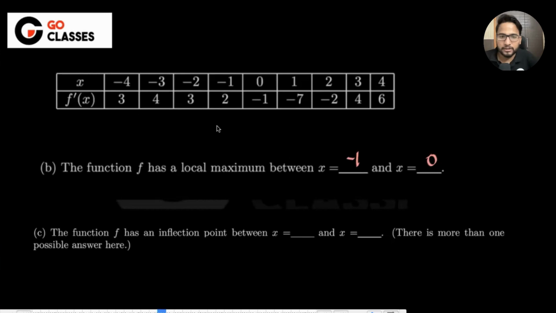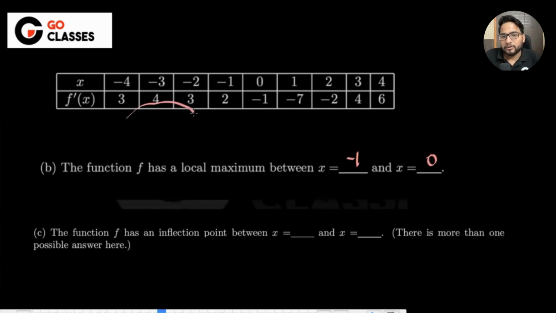This is a nice question, right? When does f dash x change its sign? Whenever f x has some behavior like increasing to decreasing or decreasing to increasing, something like that. When will f double dash x change its sign? Whenever f dash x is showing some behavior, it is increasing and then it started decreasing.